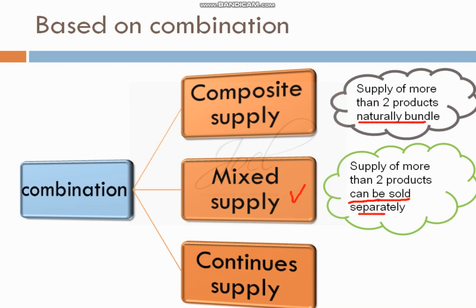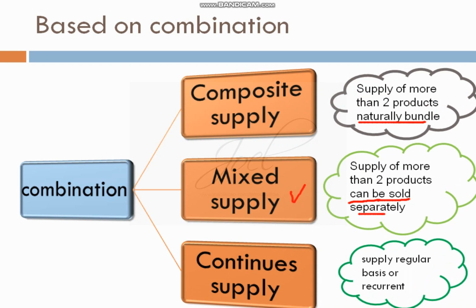Third, the next type is continuous supply. It is a supply where supply is done on a regular basis: every day, every month, at an interval of every two months, or every quarter. A regular supply will be done. It is also called recurrent supply. It may involve more than two products, a combination of goods, but regular supply will be there in the case of continuous supply.